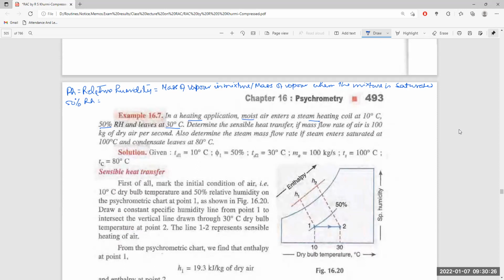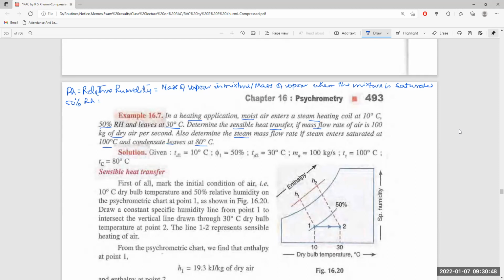The moist air is coming into the steam heating coil at 10 degrees centigrade and leaving at 30 degrees centigrade. We have to find the sensible heat transfer. The mass flow is 100 kg of dry air per second, and the steam enters saturated at 100 degrees centigrade and leaves as condensate at 80 degrees centigrade.